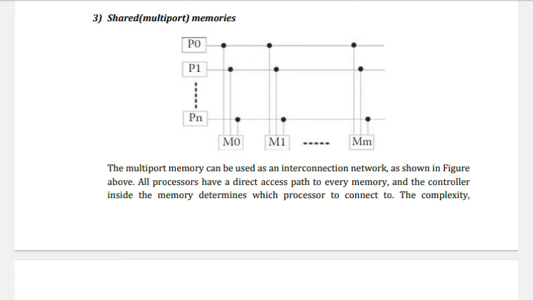All the processors have a direct access path to every memory. So there will be a direct connection from the memory to the processor, and the controller inside the memory determines which processor to connect to.